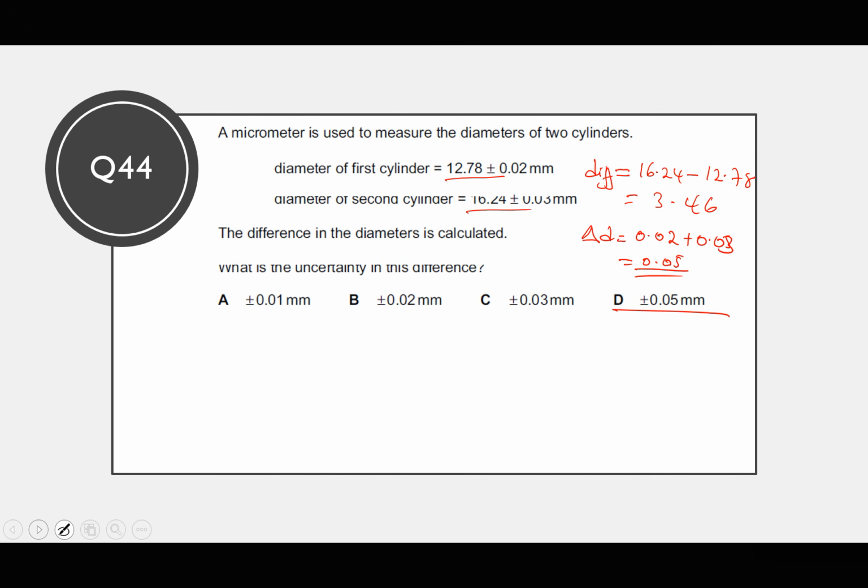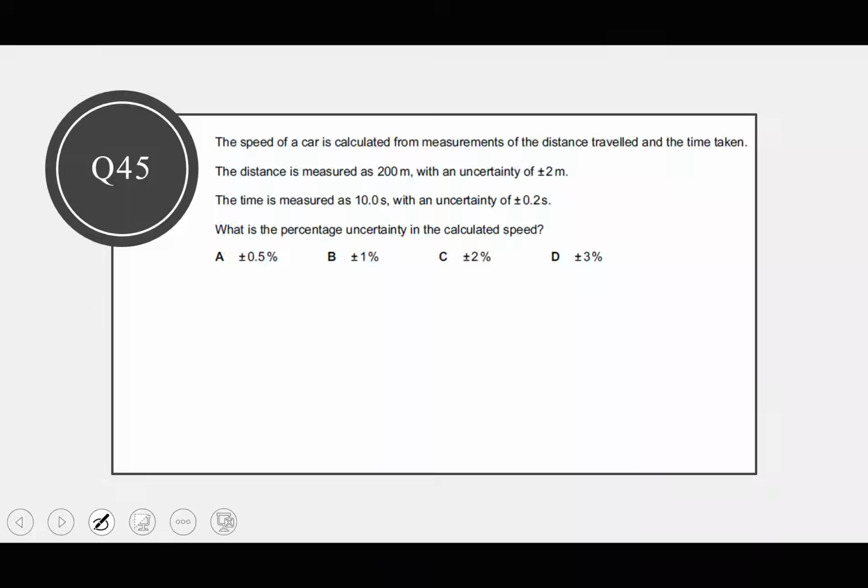And lastly, the speed of a car is calculated from measurements of the distance traveled and the time taken. The distance is measured as 200 with an uncertainty of plus or minus 2 meters. Time is 10 with an uncertainty of plus or minus 0.2. What is the percentage uncertainty in the calculated value of speed?